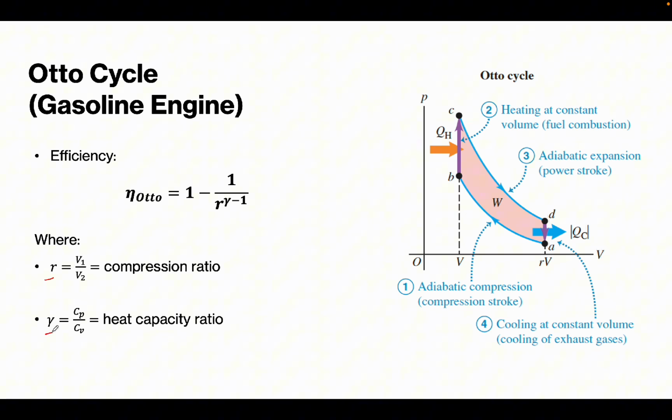And our gamma is the heat capacity ratio. Okay, so the heat capacity ratio is equal to Cp over Cv. So that is how we would solve the efficiency of a gasoline engine, or the Otto cycle.